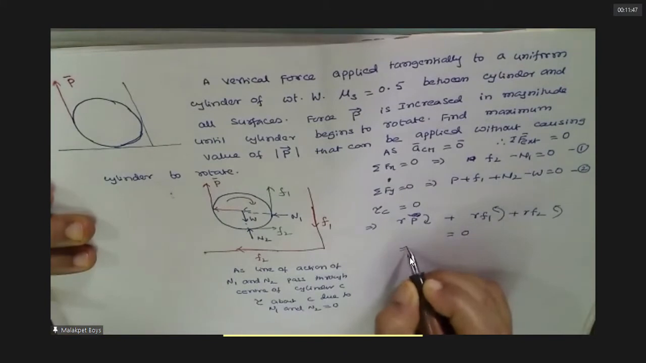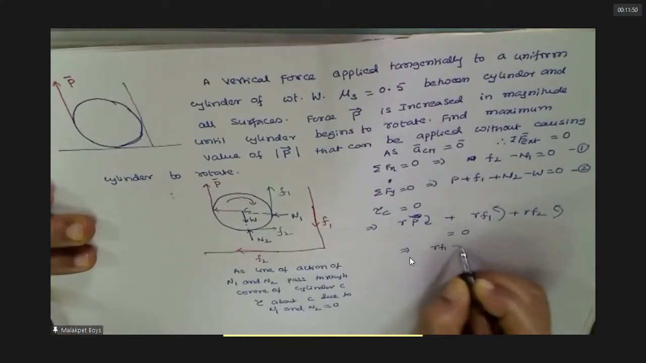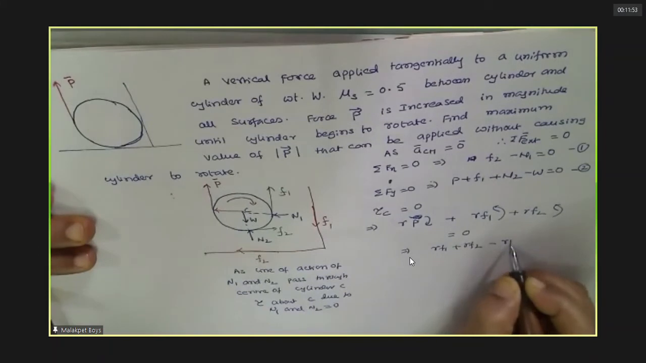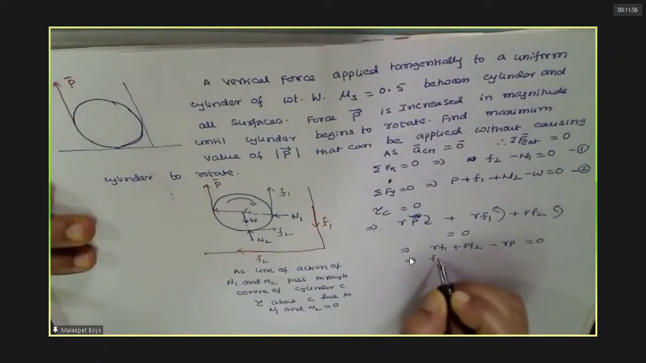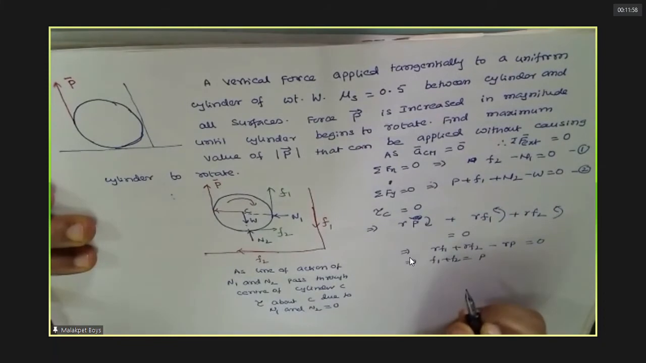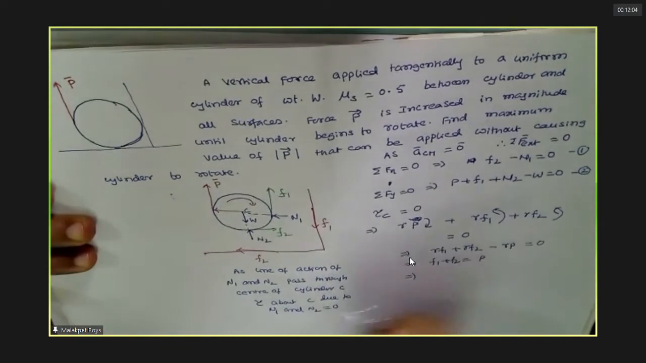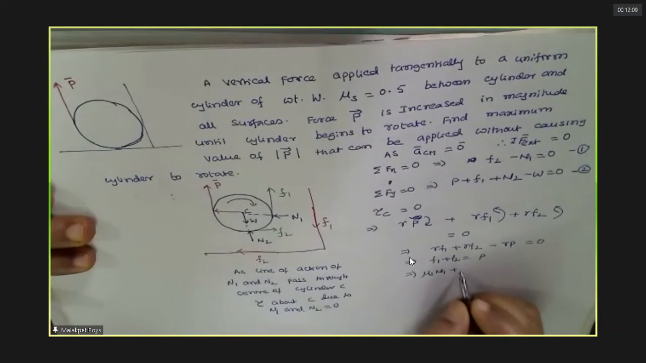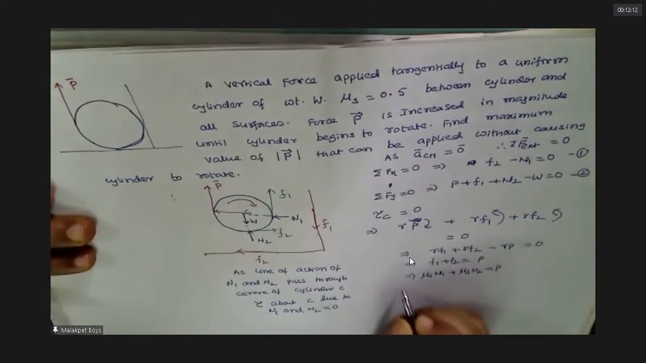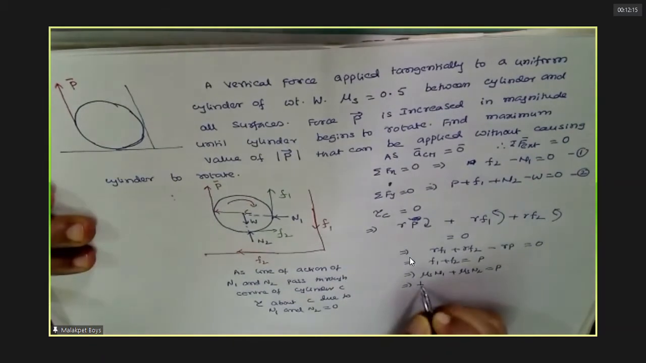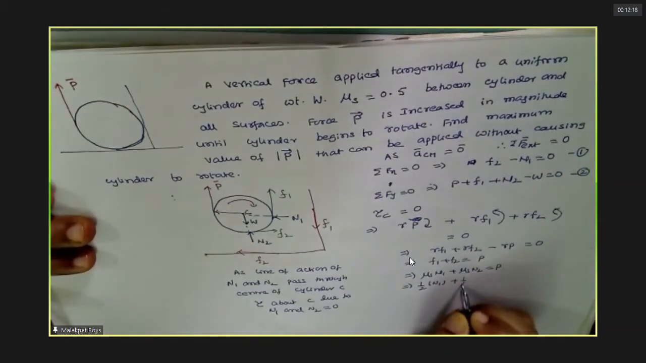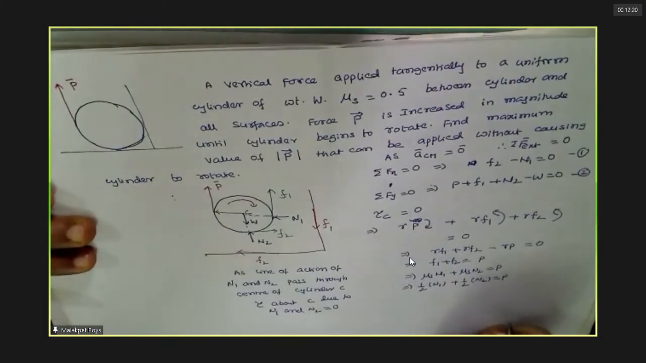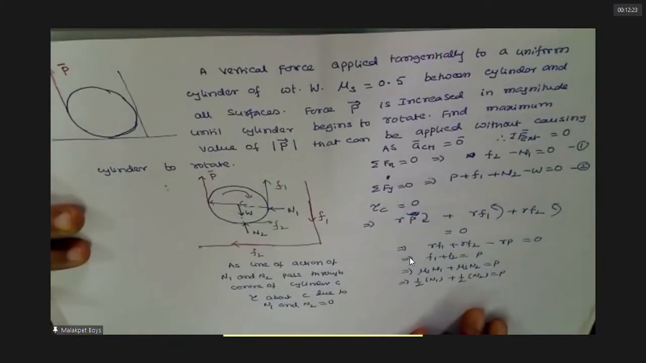This implies R F1 positive, anti-clockwise, negative, equals 0. This gives you F1 plus F2 equals P. Any doubt till here? Now you know that F1 is nothing but mu N1, and F2 is mu N2, do you agree with this or not? Yes. Any doubt? No doubt, sir.